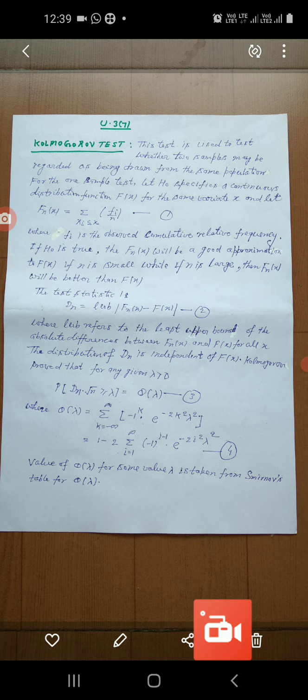The test statistic is Dn equal to LUB, least upper bound of the mod value of Fn(x) minus F(x), and let it be equation number 2.